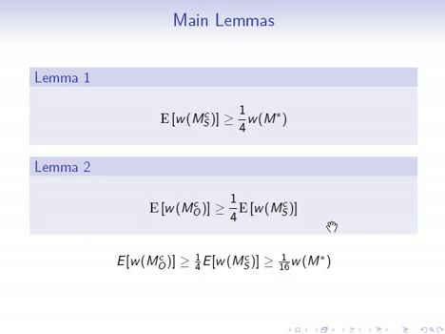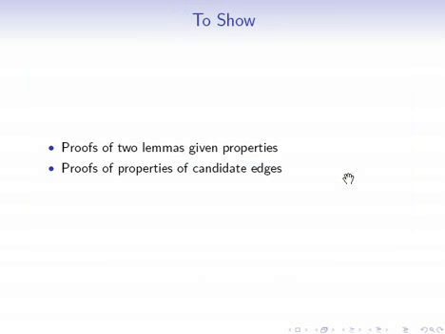So let me remind you again of the two lemmas that we've shown. The first compares the in-sample matching created by our algorithm to the optimal matching, and the second compares the out-of-sample matching created by our algorithm to the in-sample matching. These two lemmas are enough to give us our constant ratio result. I still have left to show you proofs of the properties given of the candidate edges. However, I'm going to leave that for you to read in the paper.